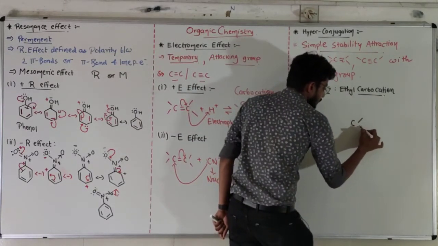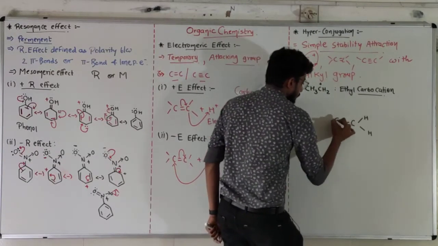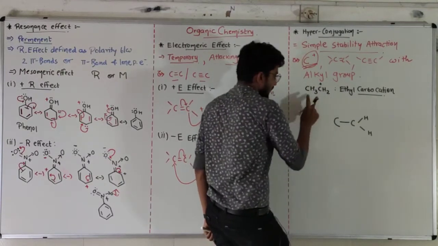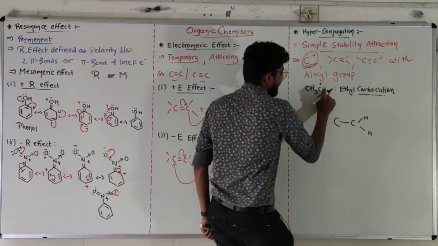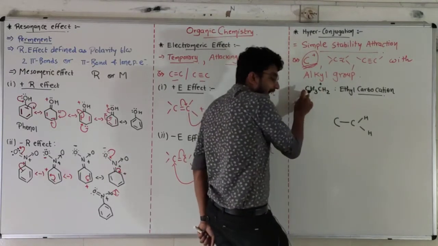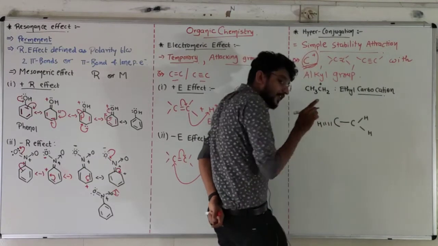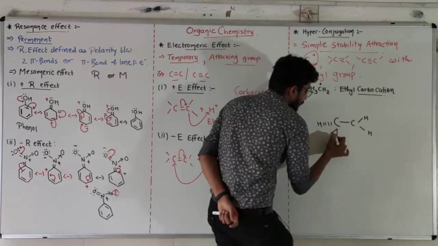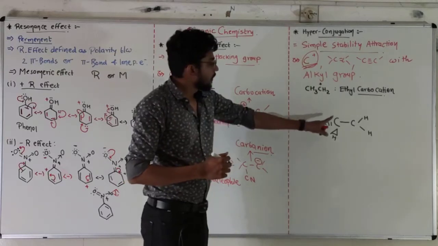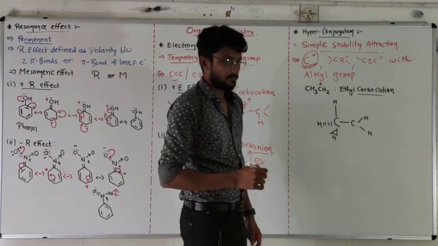A carbon with 2 hydrogens, single bonded with another carbon. Now this is a 3-dimensional CH3. This carbon is sp2 hybridized, and this one is sp3 hybridized. Because it is sp3 hybridized, there will be one hydrogen towards you, one hydrogen behind the bond, away from you, and one hydrogen in the plane.